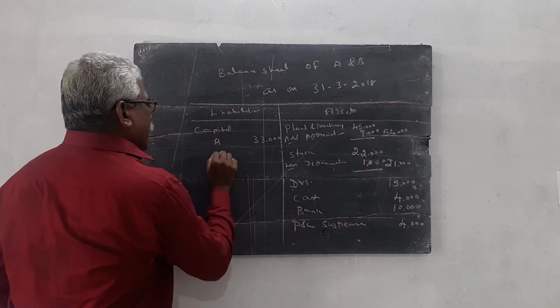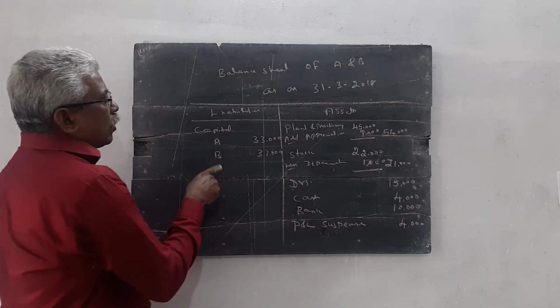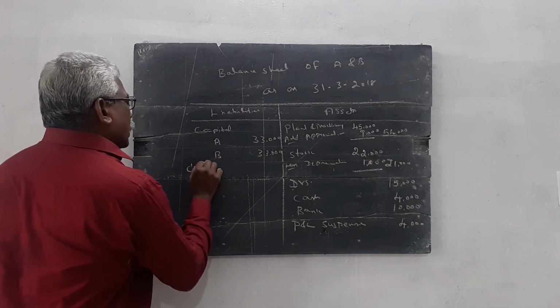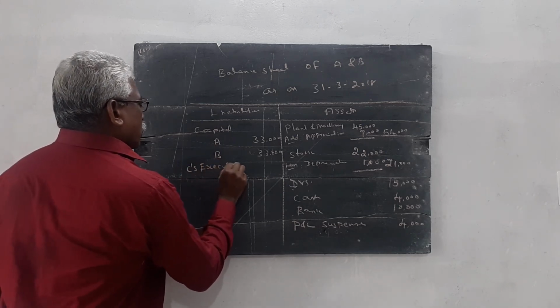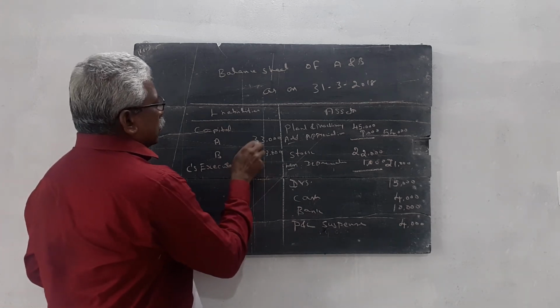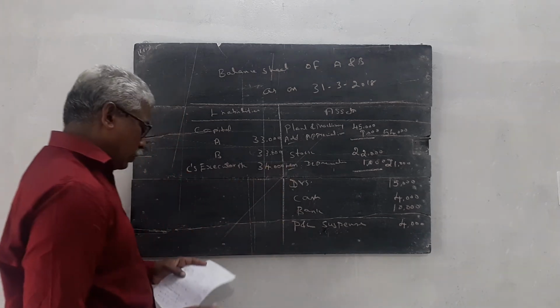Capital account of B is also 33,000. C is not a partner anymore, he died, so we write C's executor account. The capital account balance of 34,000 is entered as C's executor account.